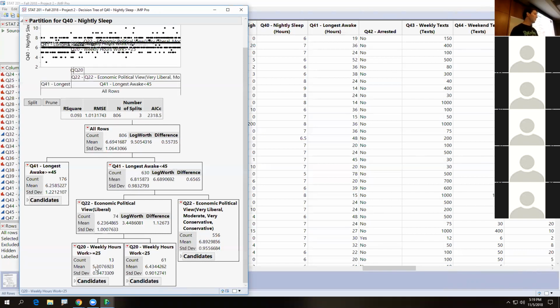These are the people, and maybe that's just due to work or something, but I don't know why liberal comes into play here. Yeah, liberals are apparently sleeping less. I don't know. But very liberals are over here, so it's not like it's pure ideology. Something interesting. Who knows what's going on?